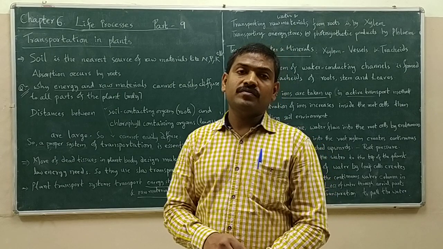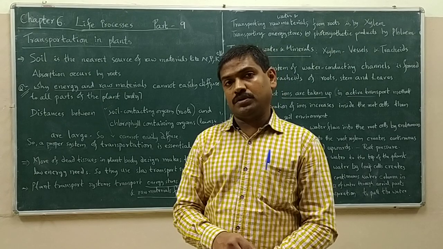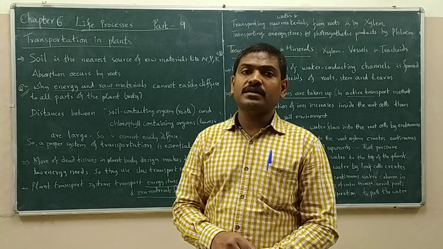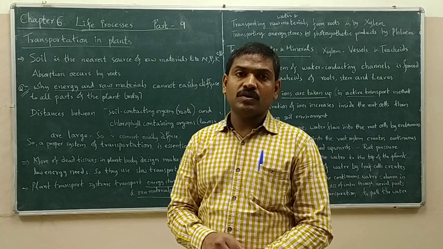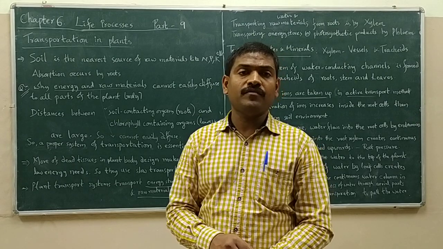And water needed for photosynthesis is absorbed through the roots. By using carbon dioxide and water, the plants synthesize only carbohydrates, which are stored in the form of starch.